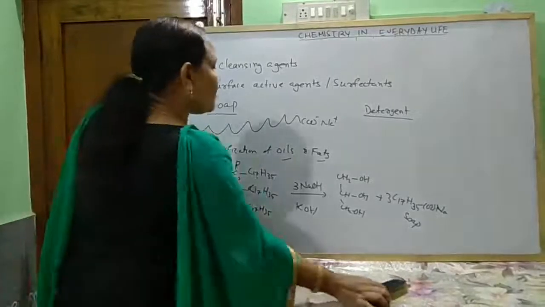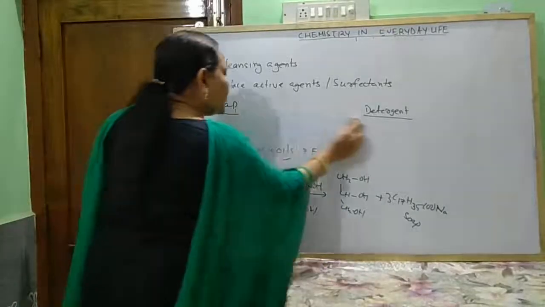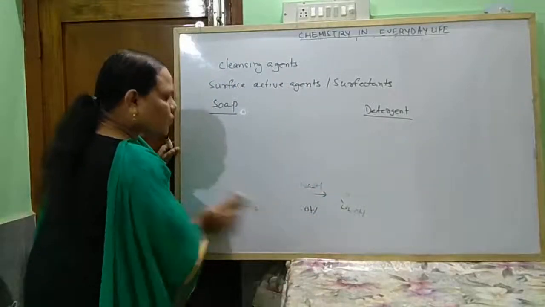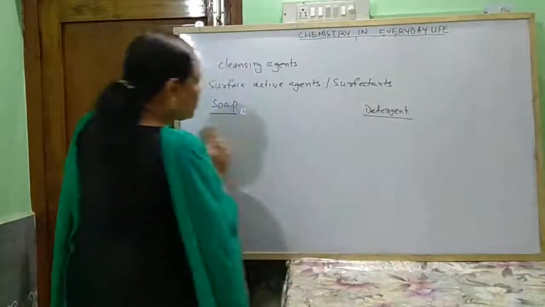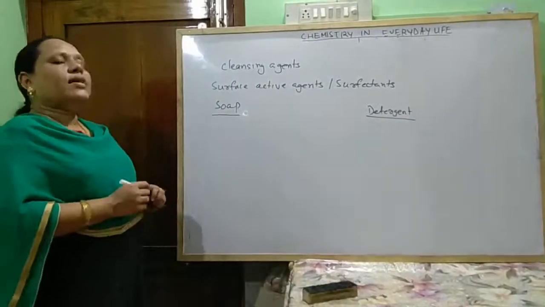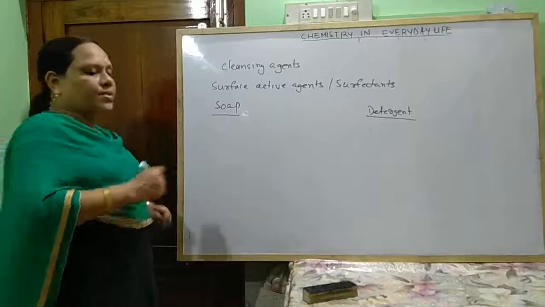And what are detergents? So detergents are also the sodium salts of long chain alkyl sulfonates or alkyl benzene sulfonic acids.